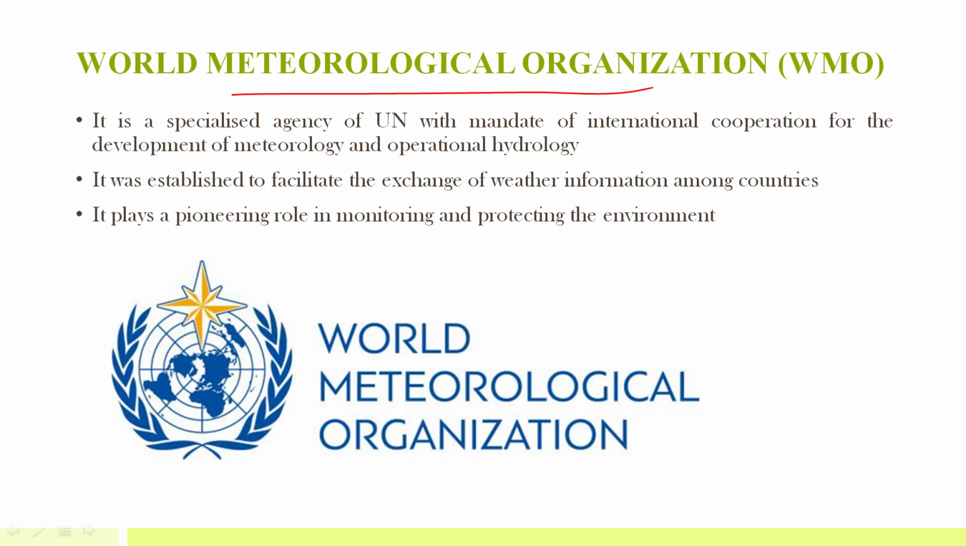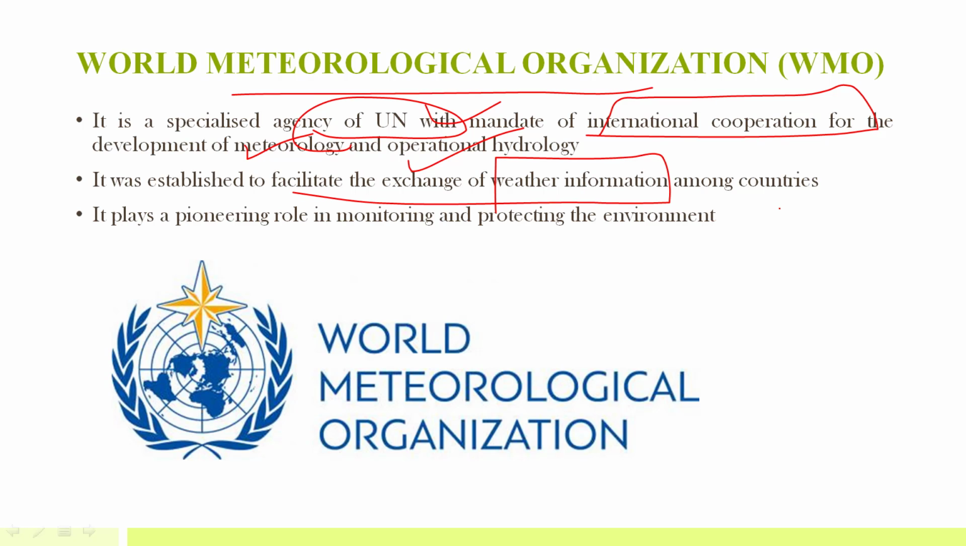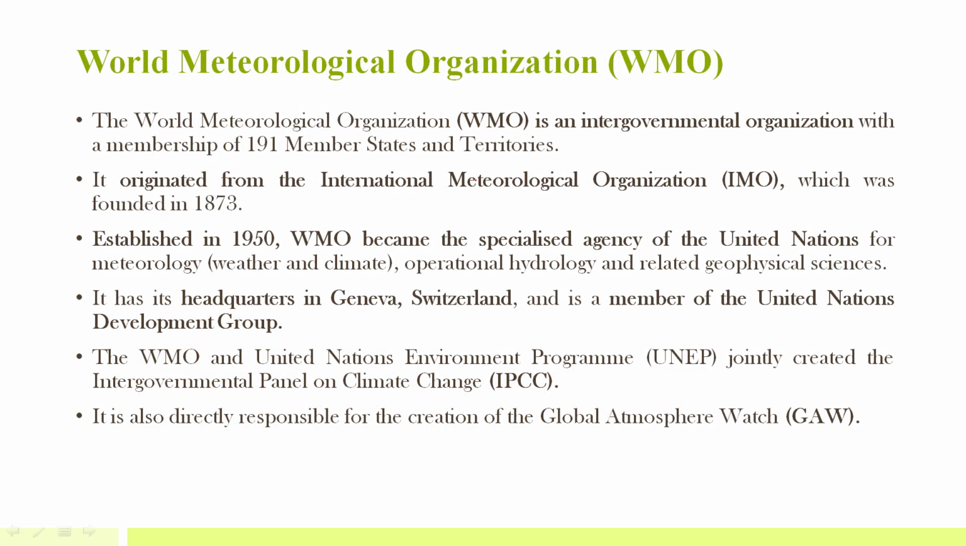Now there is the World Meteorological Organization. You might have heard about it, the World Meteorological Organization and Indian Meteorological Department. So this World Meteorological Organization is a specialized agency of UN, with a mandate of international cooperation for the development of meteorology and operational hydrology. It was established to facilitate the exchange of weather information among countries. So weather information will be exchanged between different countries, and it also helps in monitoring and protecting the environment. So it's an intergovernmental organization that is under UN. It's a specialized agency of UN.